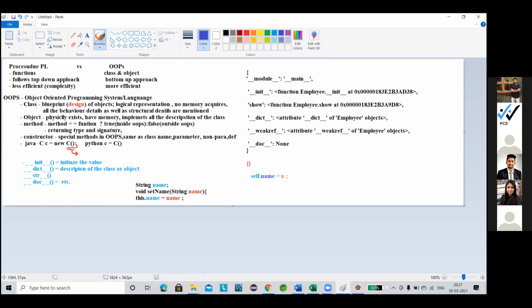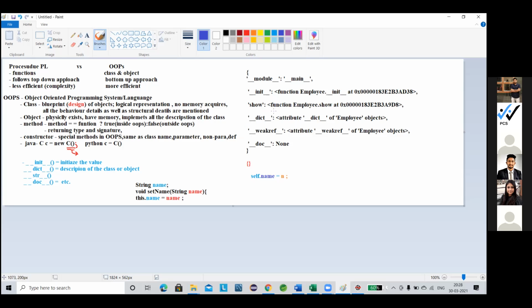This init, what is the init? The init is used to create the existence, that's why it has the memory. Also this show. In a second way, we can say this init and show are a part of your object also. But this dict is completely a part of your class. We can get some accessibility of the object using the dict also, but it is not completely part of your object. These two are a part of your objects, you can use these two things.